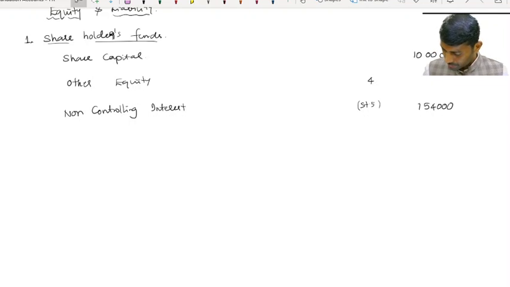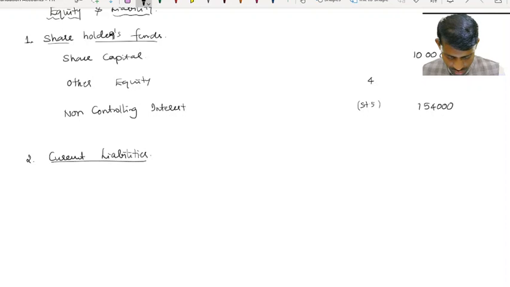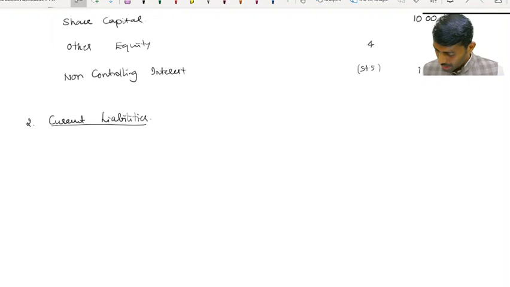Now after non-controlling interest, do you have anything called long-term borrowings? Nothing. So secondly, current liabilities. Under current liabilities, sundry creditors and bills payable are there. All put together is called financial liability. Yes, sir. Financial liability.